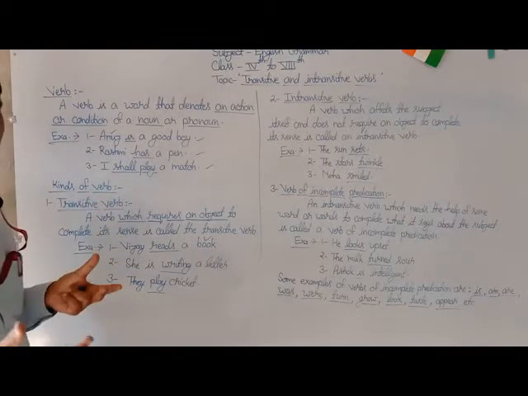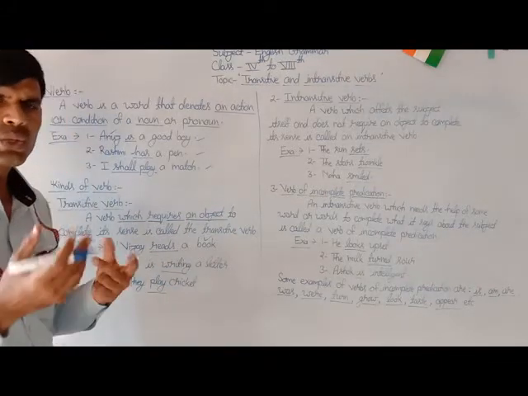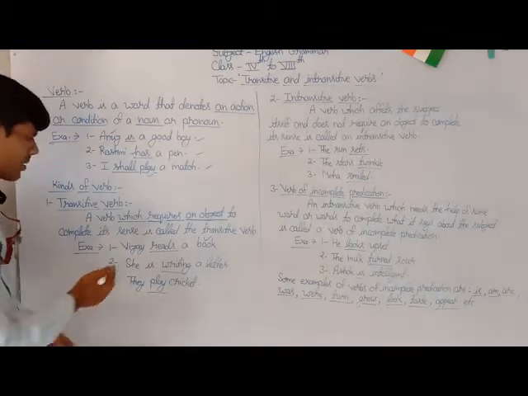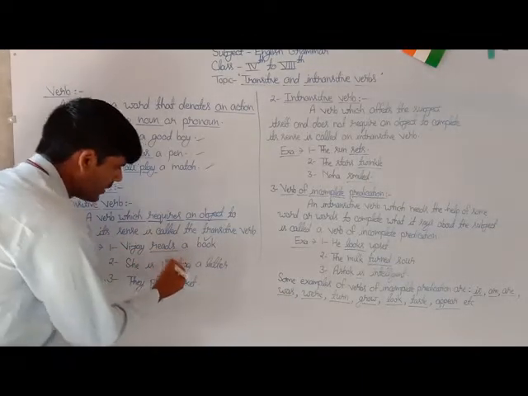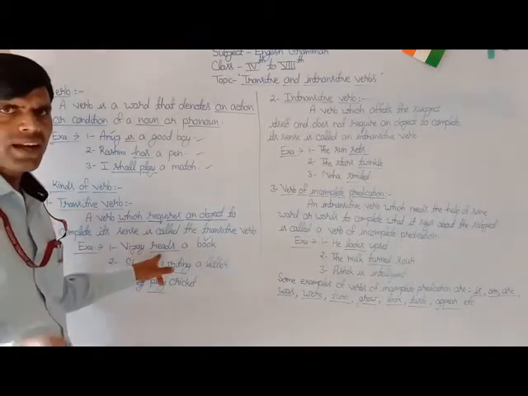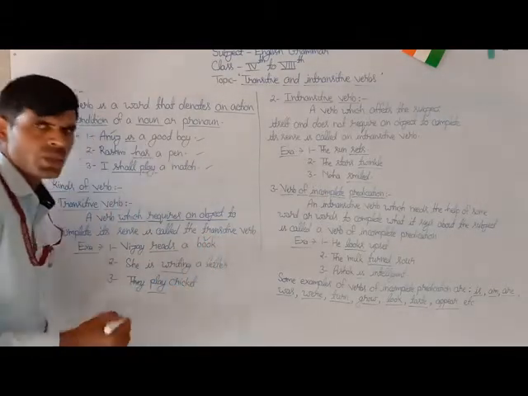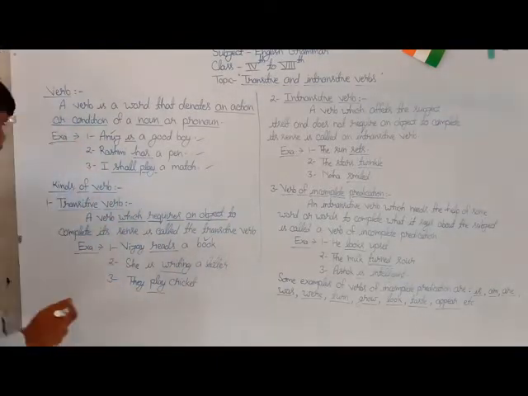So we can say that a verb which requires an object to complete its sense is called a transitive verb.